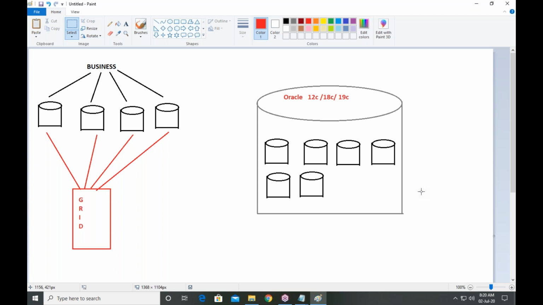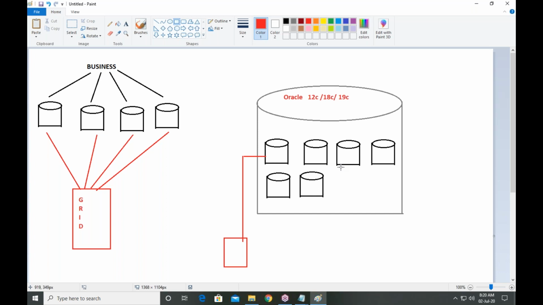reserve some spaces. Say this space, listen guys, this space was connected to some business application. These are called business applications or web pages.